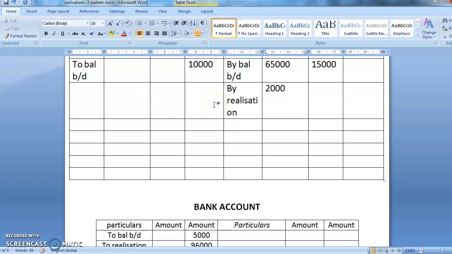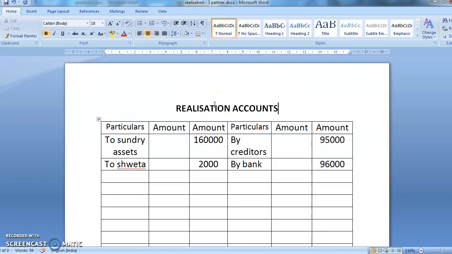Now next thing, as I have already told you, whether the assets' money comes or does not come, we are not bothered about it, but we are supposed to pay the whole liabilities. So the liability is 95,000, the creditors, which will be paid off. So what is the entry when the liabilities are paid off? Realization account debit to bank account. So it will come as to bank account.